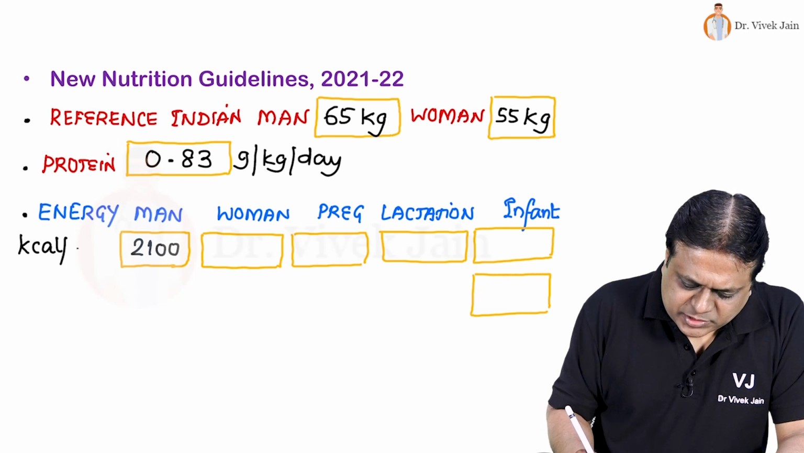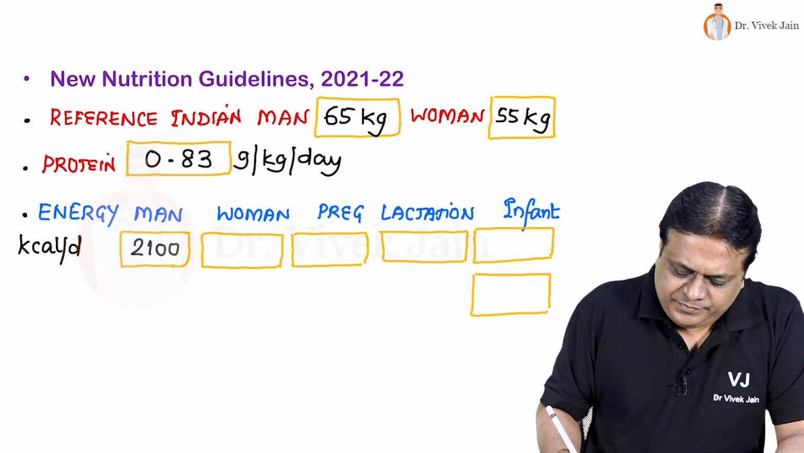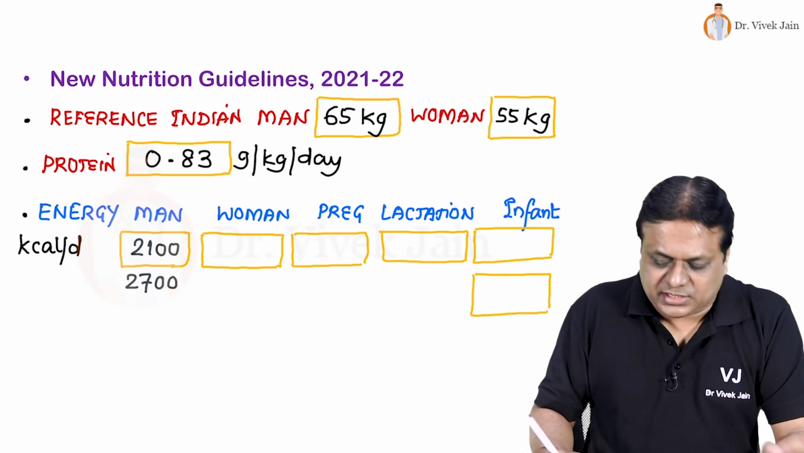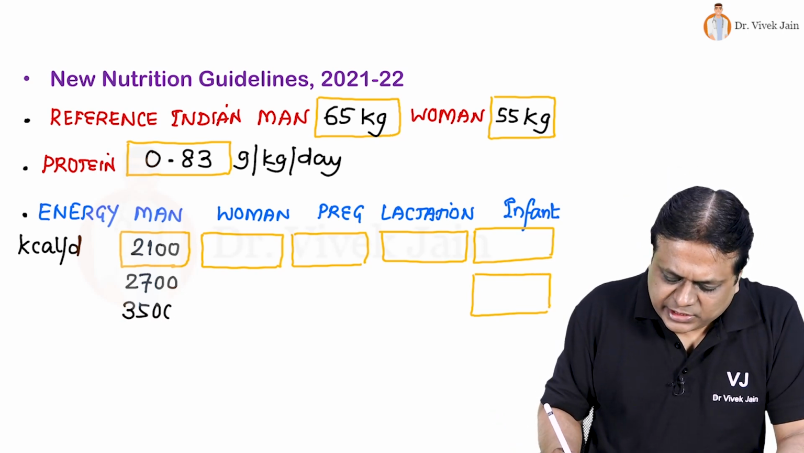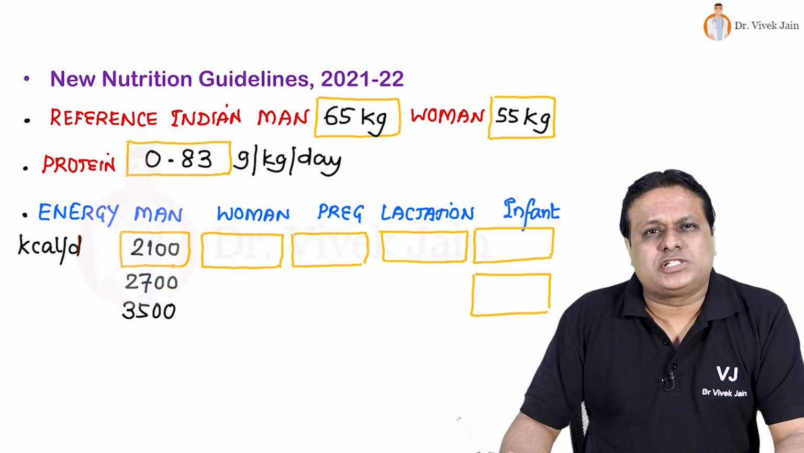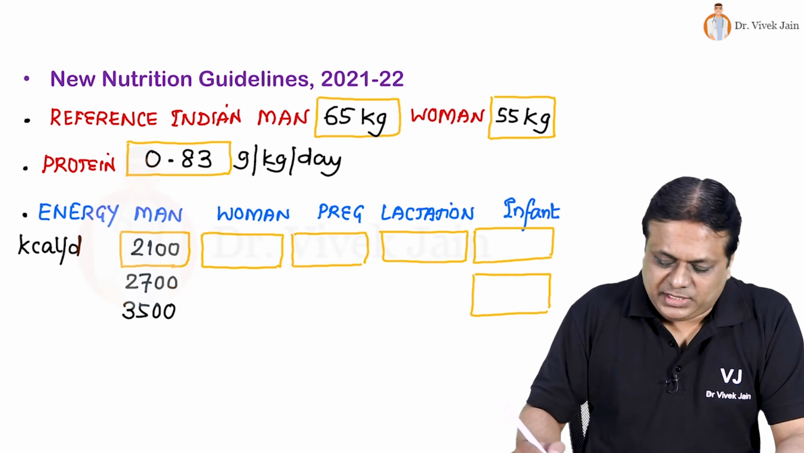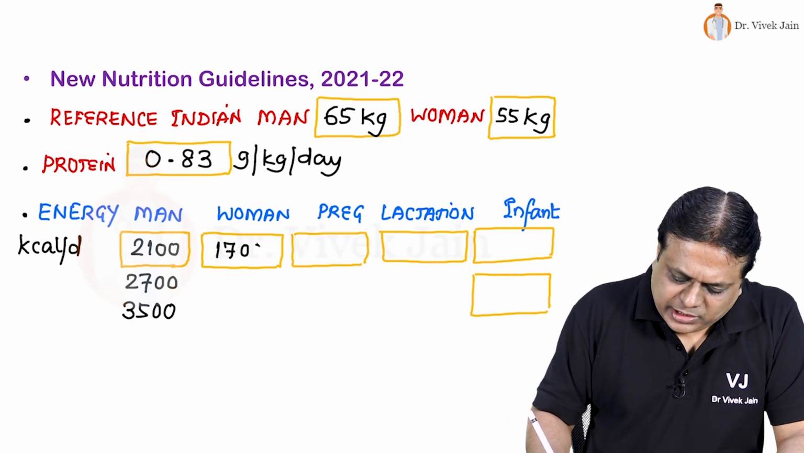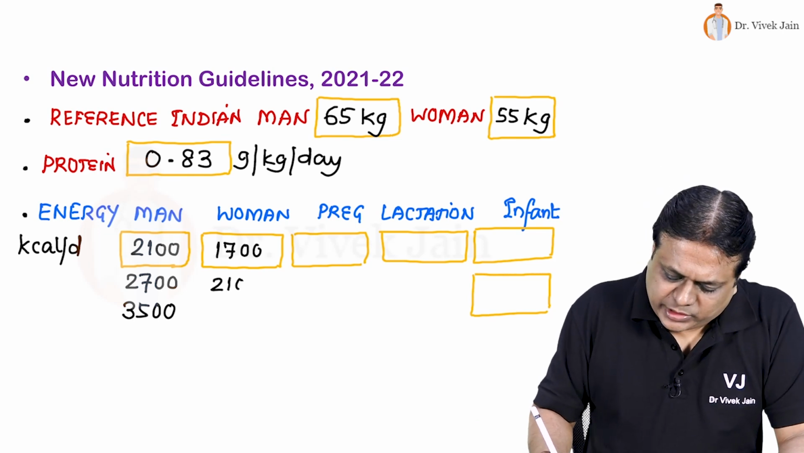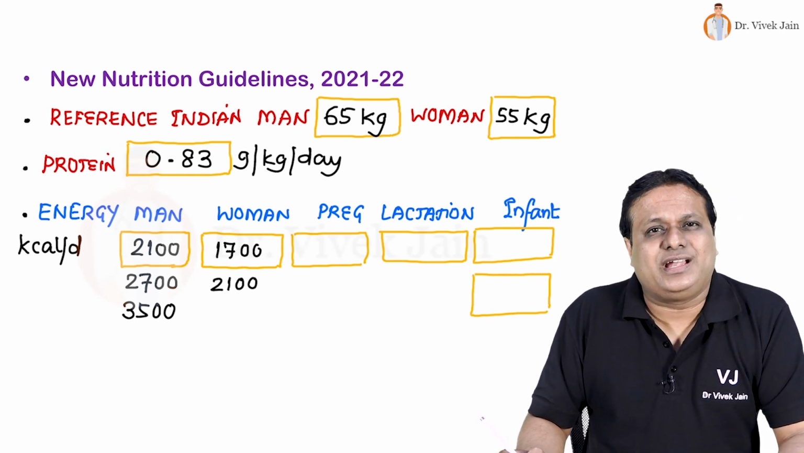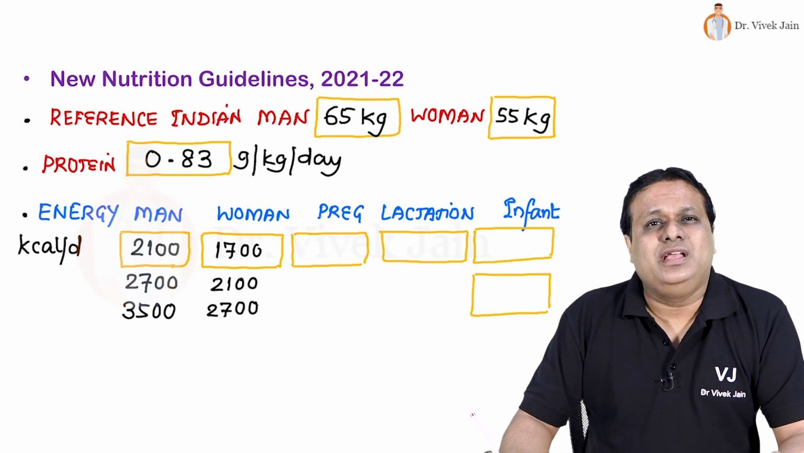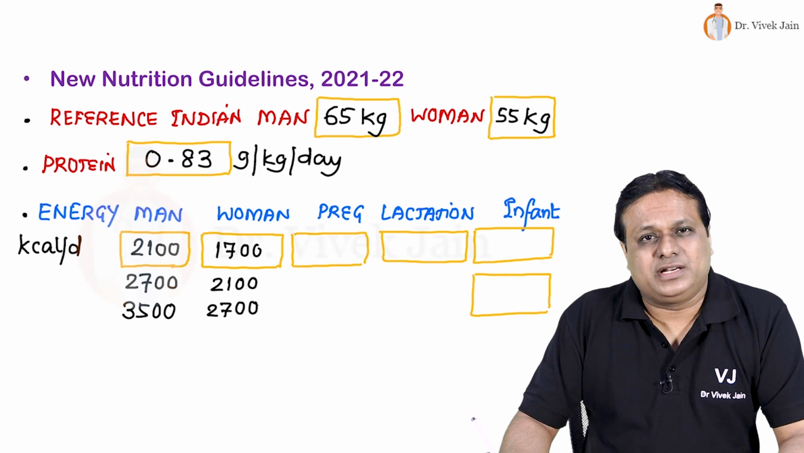this is in kilocalories per day for sedentary level, 2700 kilocalories for moderate level worker, and 3500 kilocalories for heavy level activity male worker. Corresponding values for women: 1700 kilocalories for sedentary level activity, 2100 kilocalories per day for a moderate level activity, and 2700 kilocalories per day for a heavy level activity female worker.